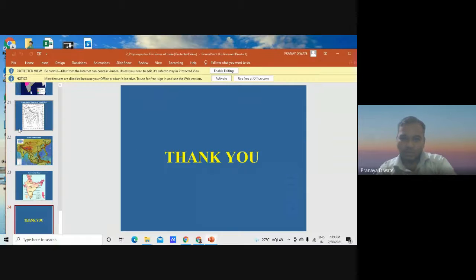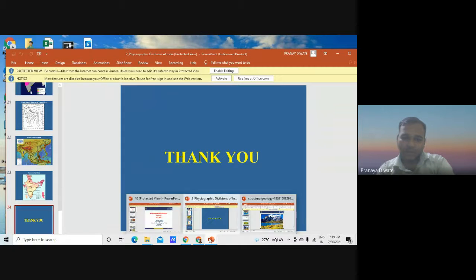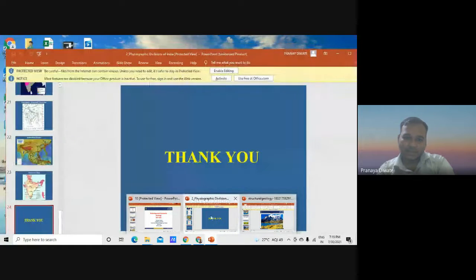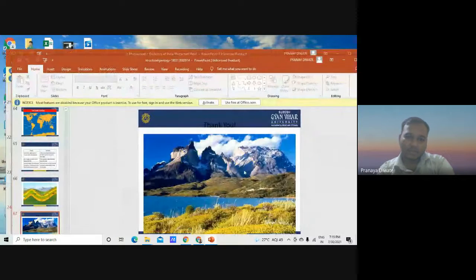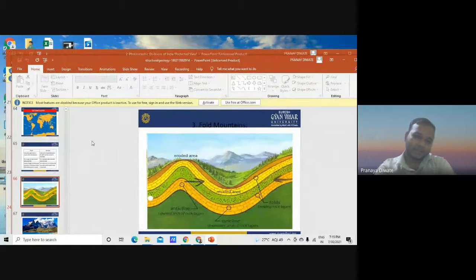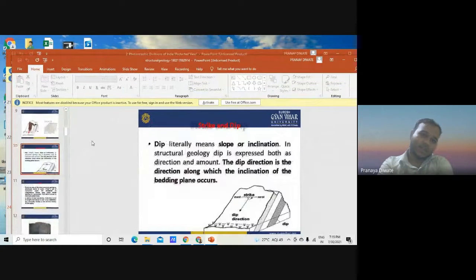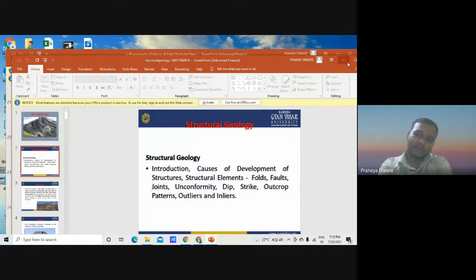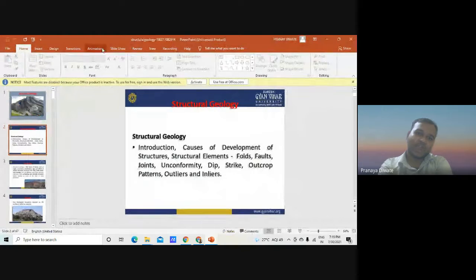This is all about the physiographic divisions of India, how India gets divided into different divisions. Now I'm going to start a new concept, an introduction to the different structural geological aspects.